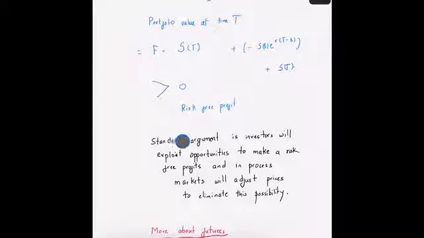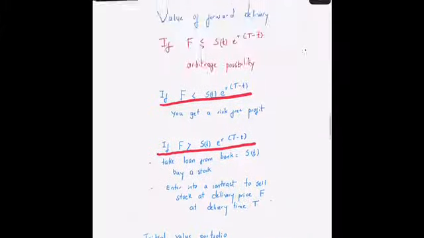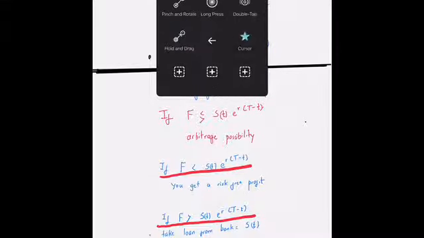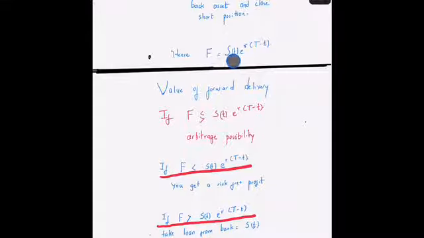The standard argument is that the investor will exploit every opportunity to make a risk-free profit, and in the process the markets will adjust prices to eliminate this possibility. So generally, if there is any kind of arbitrage possibility, the markets will self-adjust to make sure that the possibility doesn't exist. That is the reason the value of a futures contract will always be given by this value: F is equal to the price of the asset at time t times e raised to r, the interest rate, times the time for which the contract has been active.